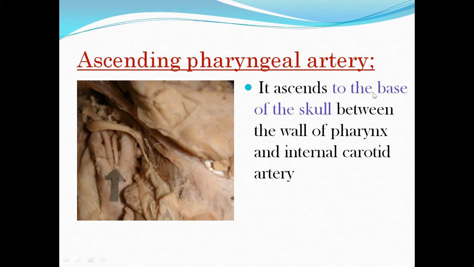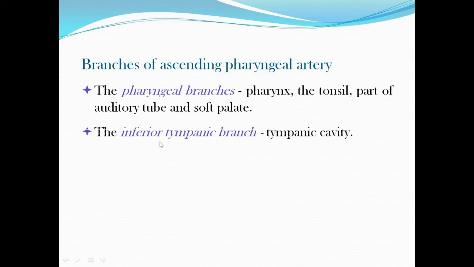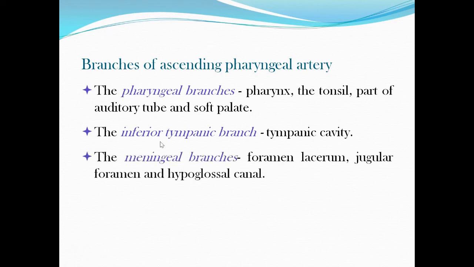So this ascending pharyngeal artery ascends to the base of the skull between the internal carotid artery and the wall of the pharynx. That is why it is called ascending pharyngeal. Branches: it will supply the pharynx, not only the pharynx, but also the palatine tonsil, part of the auditory tube, and soft palate. Inferior tympanic branch, that is to the tympanic cavity. Meningeal branches will pass through the foramen lacerum, jugular foramen, and hypoglossal canal. So this completes the ascending pharyngeal artery.